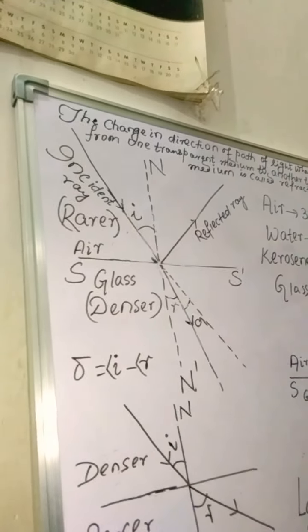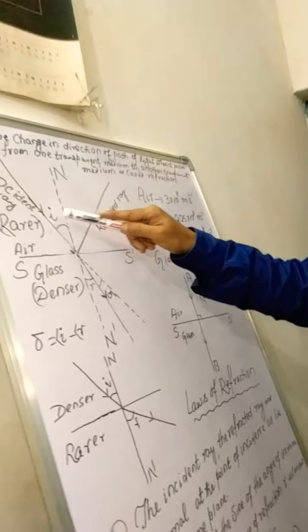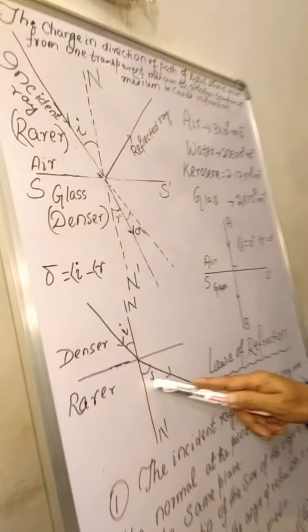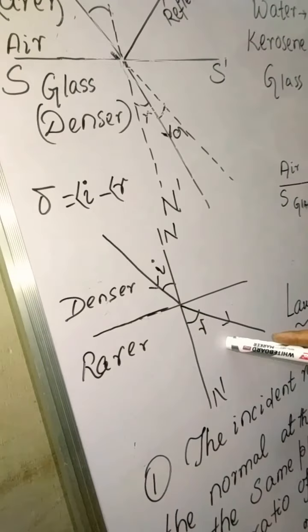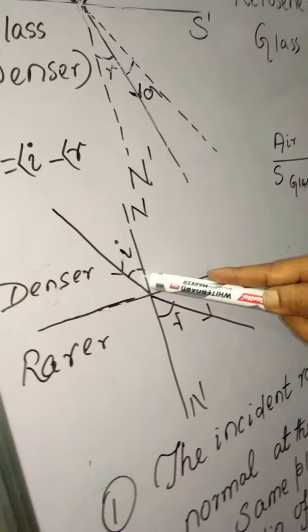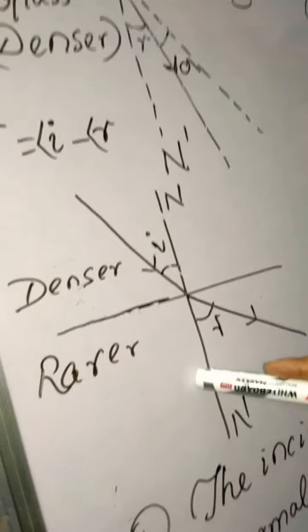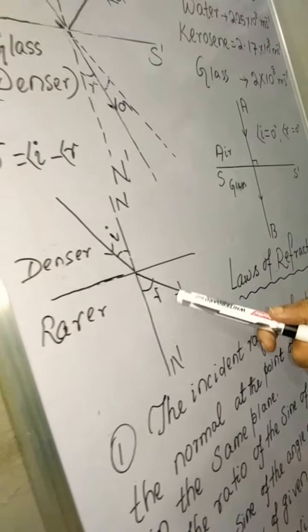In this case, when light travels from rarer medium to denser medium, I is greater than r. This means it bends towards the normal. Then, if the ray of light travels from denser medium to rarer medium, it bends away from the normal. This means I is less than r, because if the ray of light is in denser medium, the angle is less, and in rarer medium it is more, so it goes away from the normal. So here I is less than r.